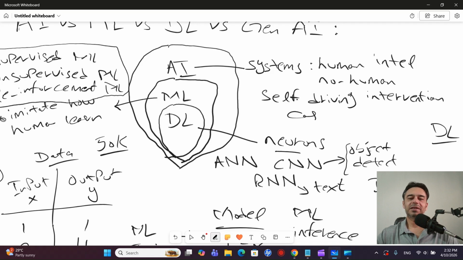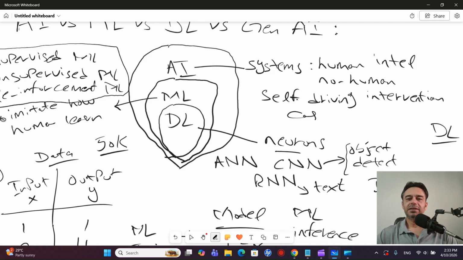Deep learning basically mimics how the human brain works. Within deep learning, we have the artificial neural network, which describes how to create a neuron, what will be the input layers and what will be the output layers. Then we have CNN, that is primarily used for object detection. And then we have the RNN, that is primarily used for working on text.